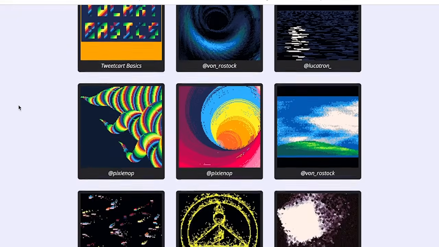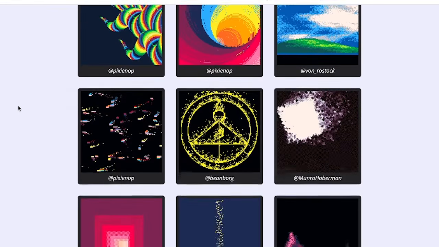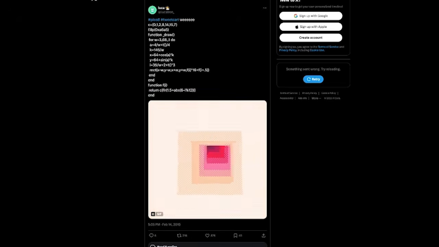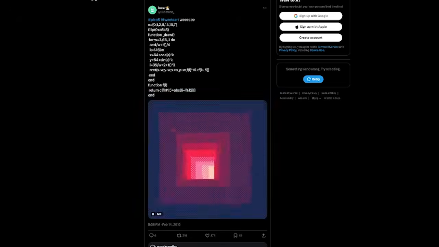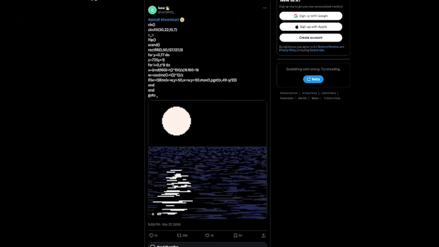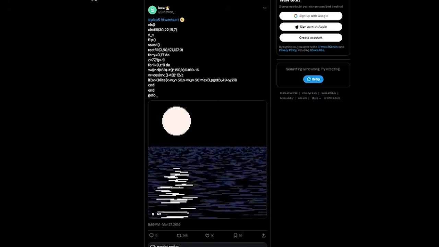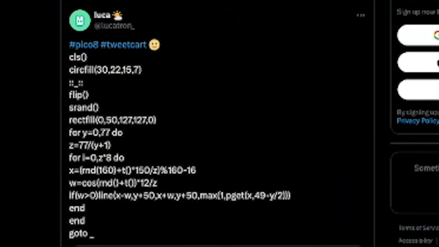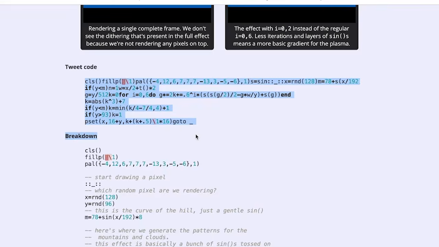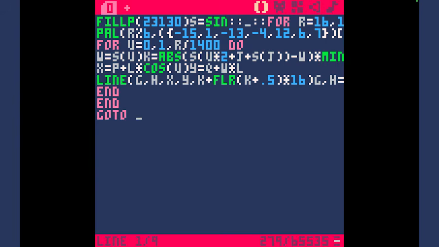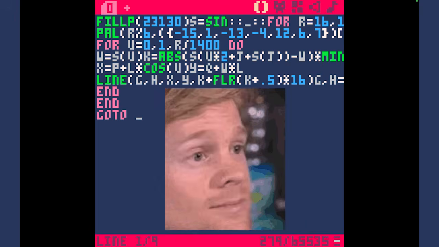Tweet carts are cartridges for Pico 8 which consist entirely of code which is 280 characters or less, meaning they fit in a tweet. These carts usually produce absolutely mind-blowing visual effects or interactive demos. There are no art assets or externally stored information. The only thing defining these programs is the code in the tweet. You can copy the code from the tweet, cold start Pico 8, paste the code, press run, and it just starts. When I saw the source code from these carts, I thought they had to be lying.